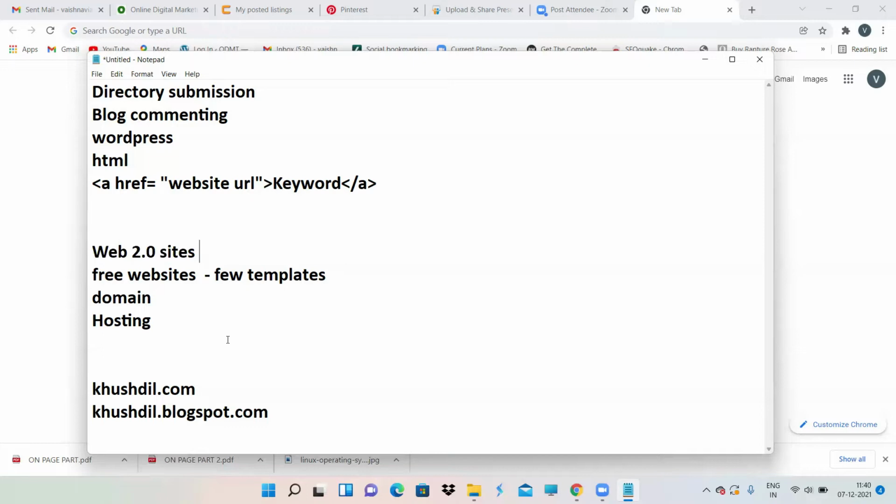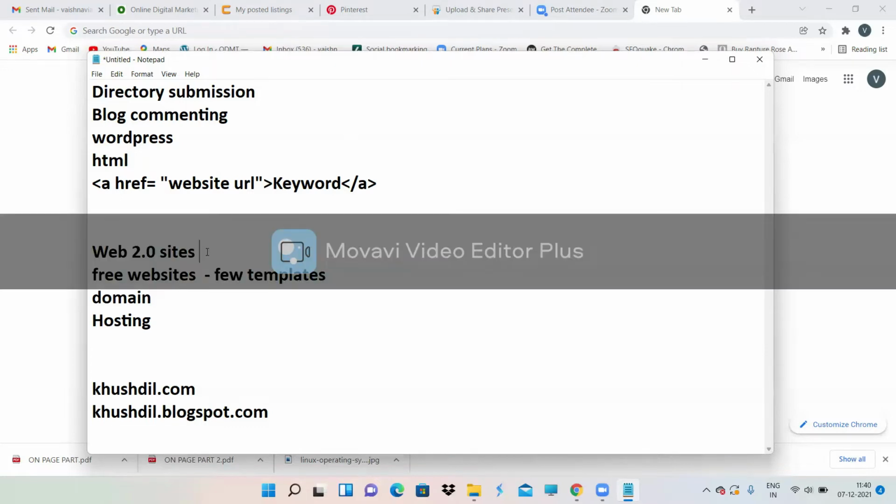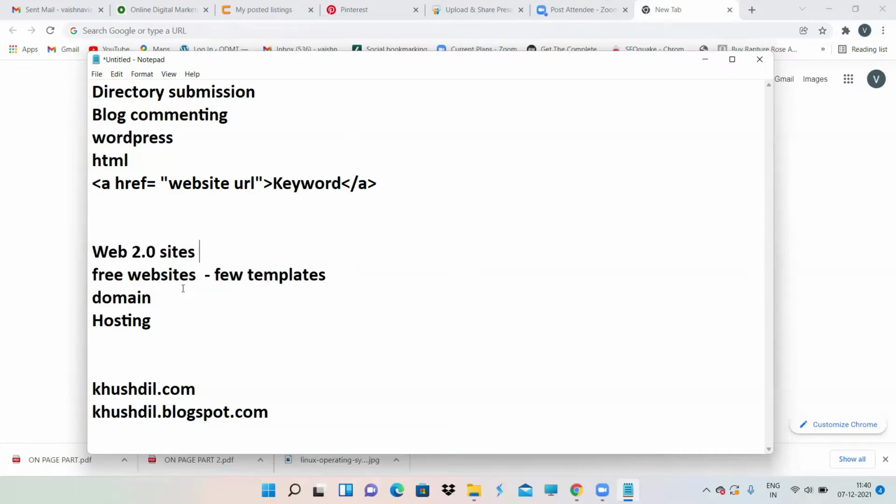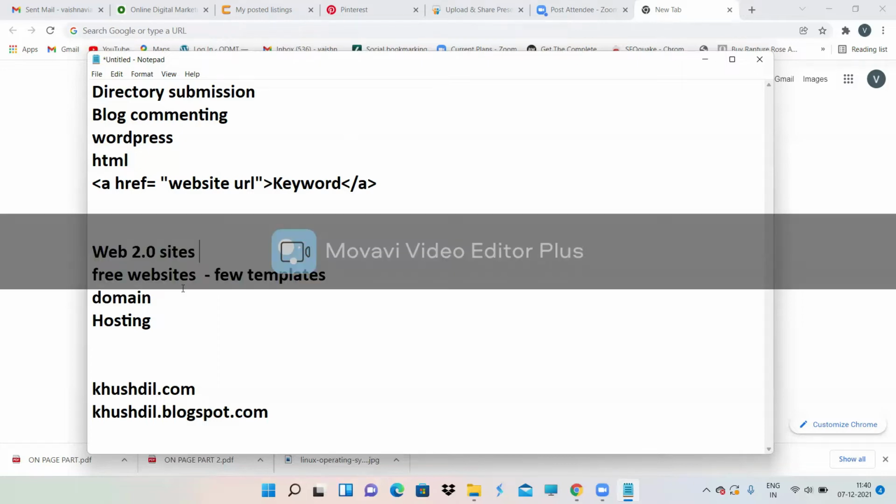That is the reason you have to create Web 2.0 sites if you need a backlink. This is not an important technique, but always create Web 2.0 sites for a backlink. Again, Web 2.0 site is nothing but a free website. These all people, WordPress and all, they provide free websites too. Why they are providing free websites is, see, there are so many people who will be using free websites also.